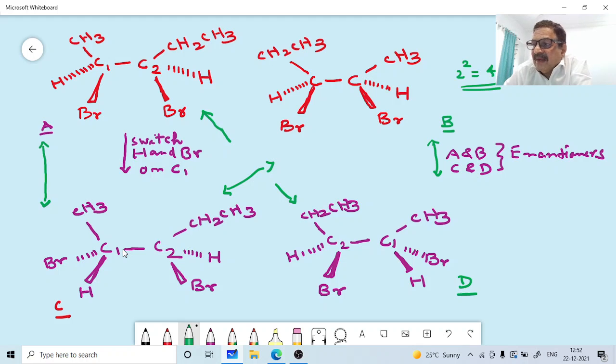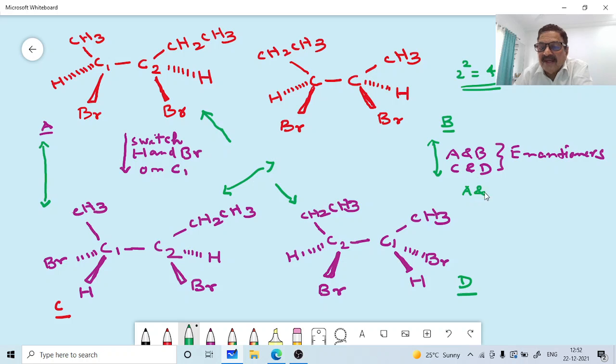Enantiomers are stereoisomers that are mirror images, whereas diastereomers are stereoisomers that are not mirror images. Correct? Here A and B, and C and D, are pairs of enantiomers.